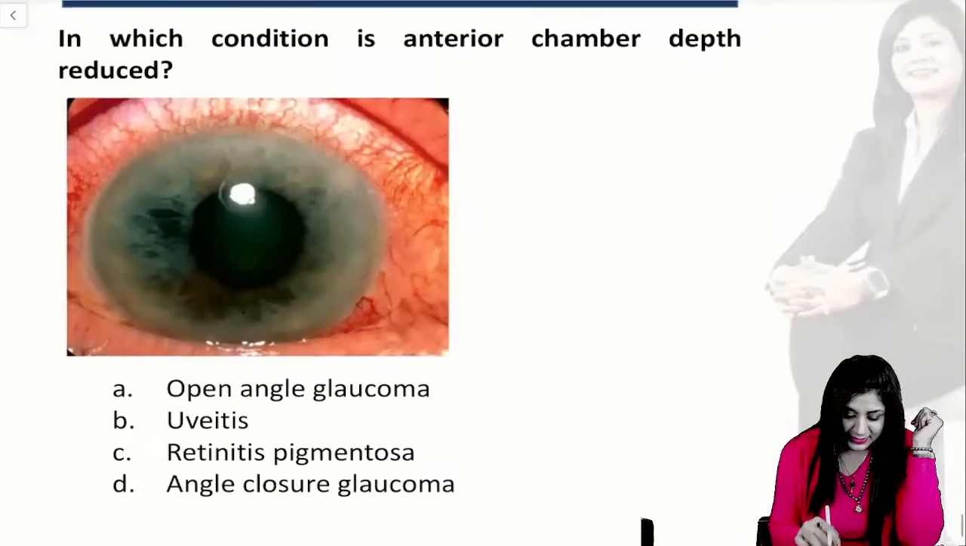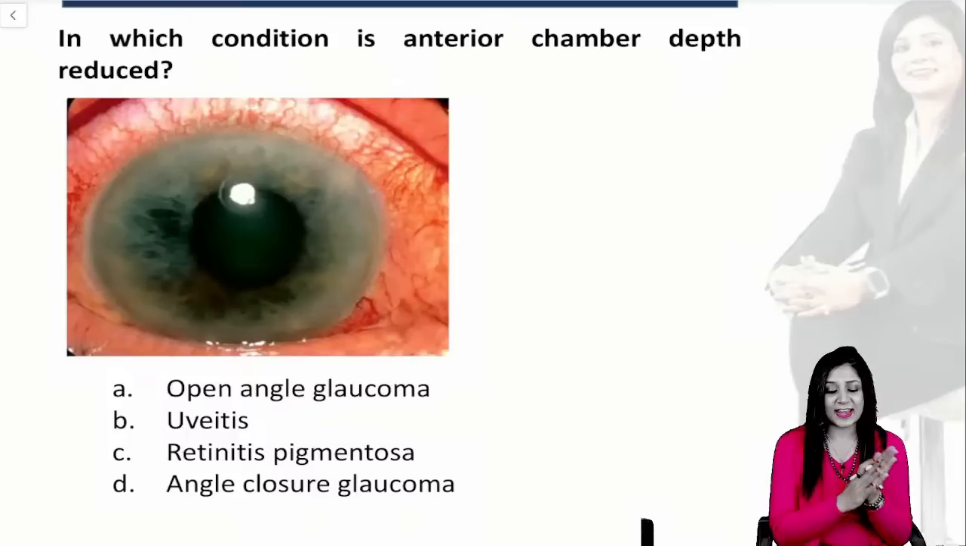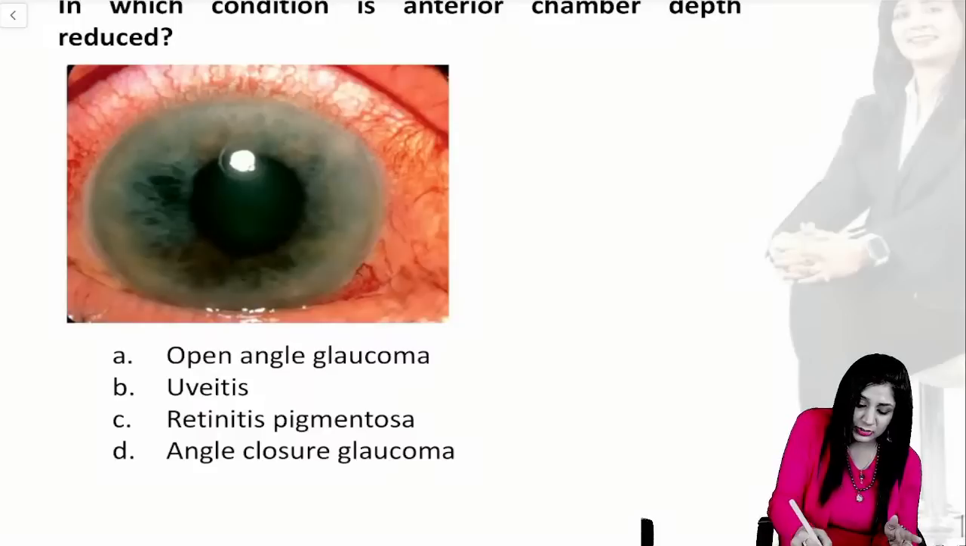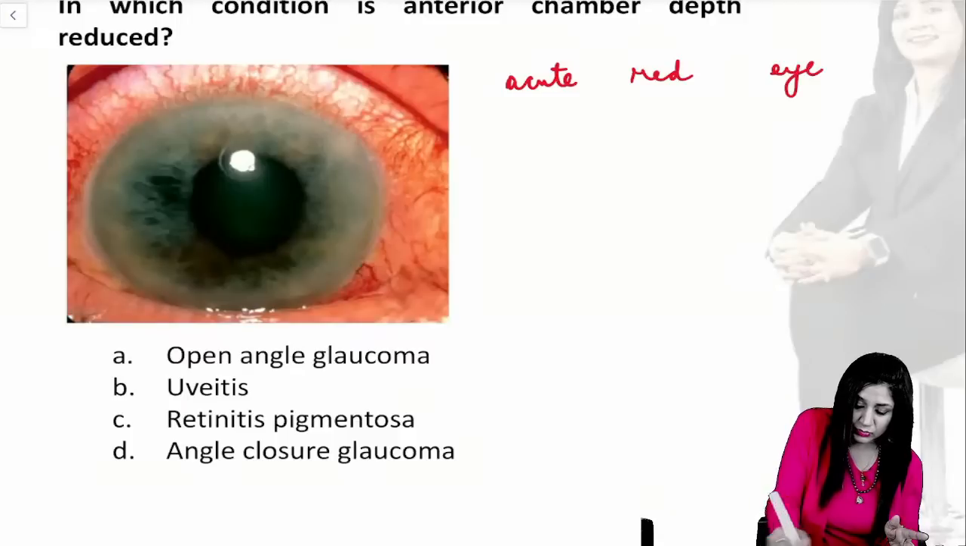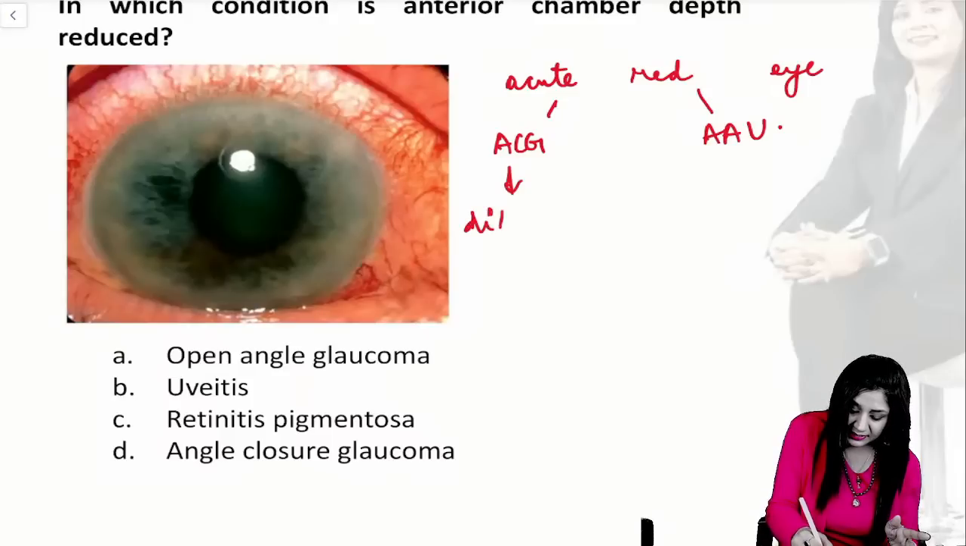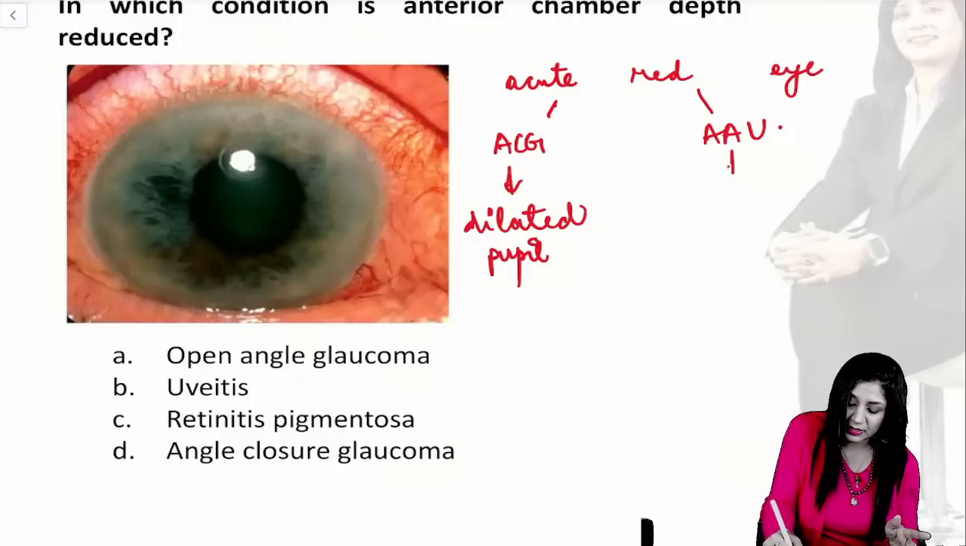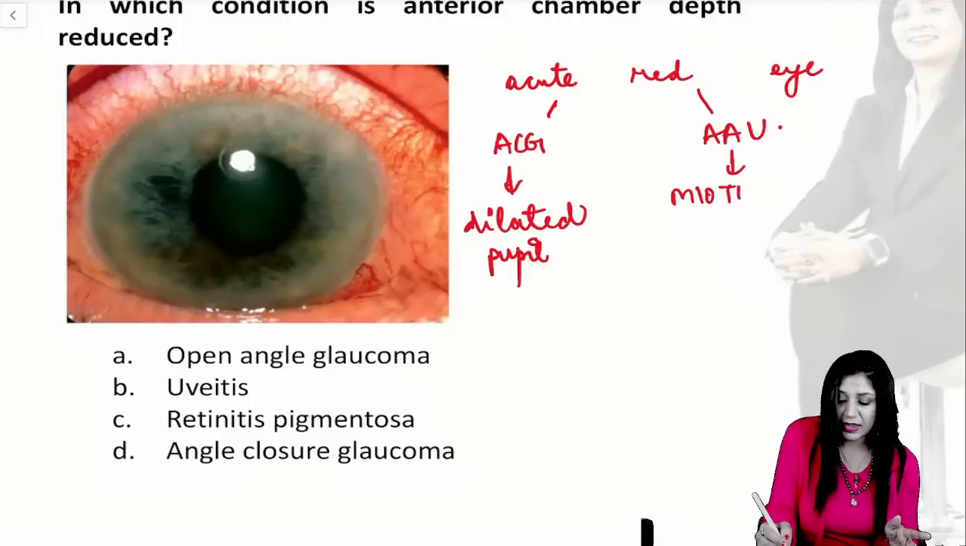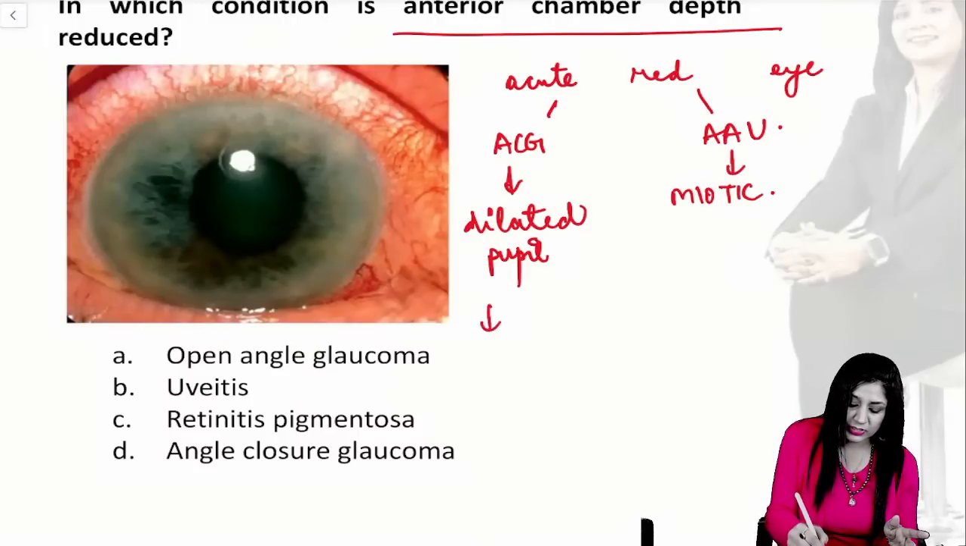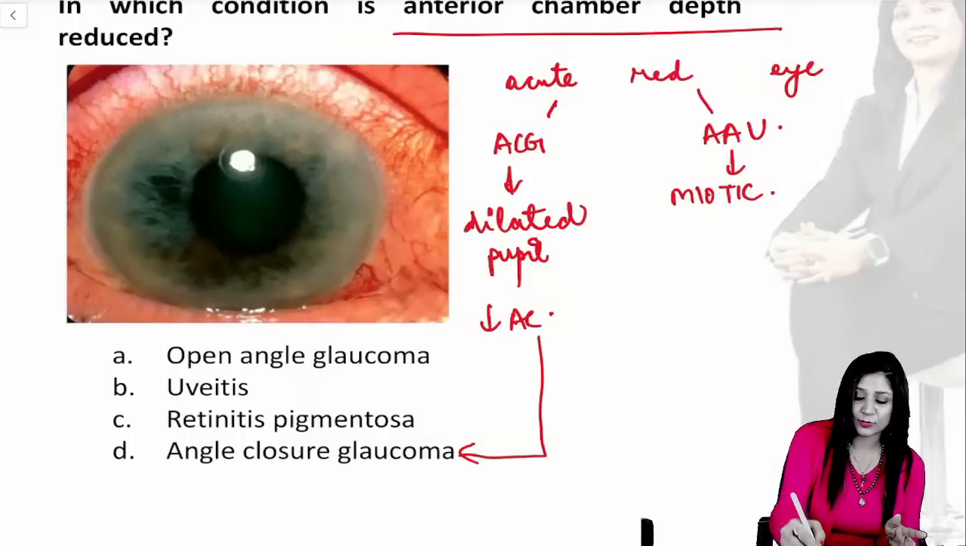And then the showstopper question. In which of the following conditions is anterior chamber depth decreased? This picture is again very, very important. You can see here the acute red eye, or acute red eye can be in acute congestive glaucoma and acute anterior uveitis. In glaucoma, you will have a dilated pupil, and here you will have a miotic pupil. And anterior chamber depth is also reduced in glaucoma. Therefore, you will have the answer as angle closure glaucoma.